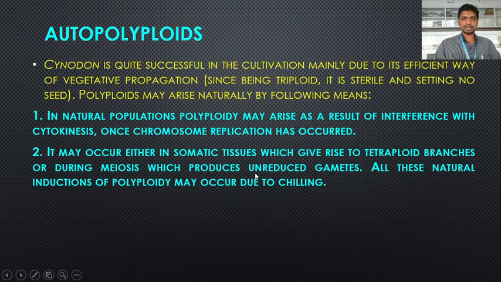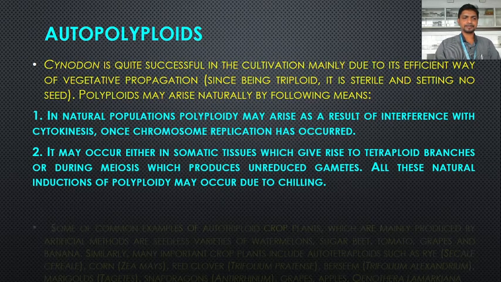The reduction in chromosomes, which is the characteristic of meiotic division, does not happen during gamete formation. When these unreduced gametes fuse with each other, naturally it produces polyploids. All these natural inductions of polyploidy may occur due to chilling. So these are the reasons why polyploids may arise naturally.